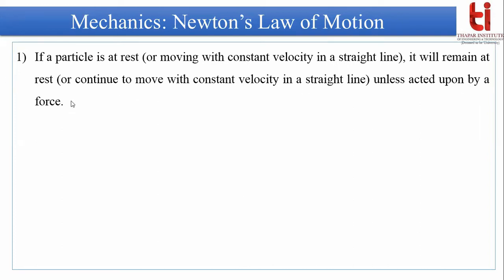So this law is applicable on which type of objects? Only on those objects which are at rest or moving with constant velocity in a straight line. Suppose an object is moving with constant velocity but not in a straight line, then its behavior cannot be described by this law of motion of Newton, isn't it? Yes, sir.